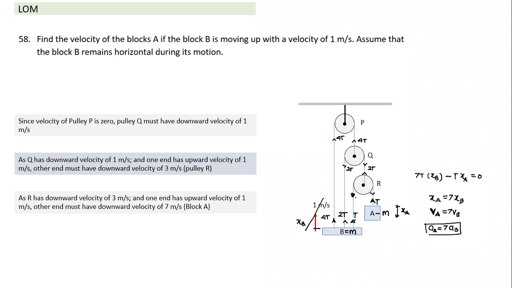So if this moves up by 1 meter, and this goes down by 7 meter, it means if this velocity B is 1, this velocity is 7. If this acceleration is A, this will have 7A downwards. Sir, here B will have 7 times the force of A, right? So what does it tell you? If it has 7 times force, does it mean it will have 7 times acceleration?